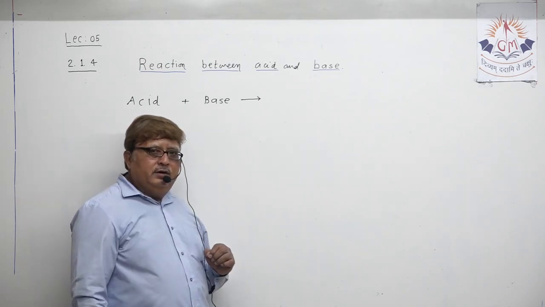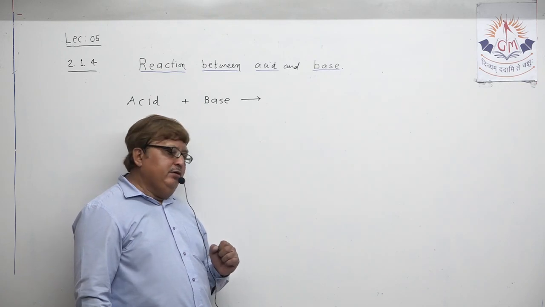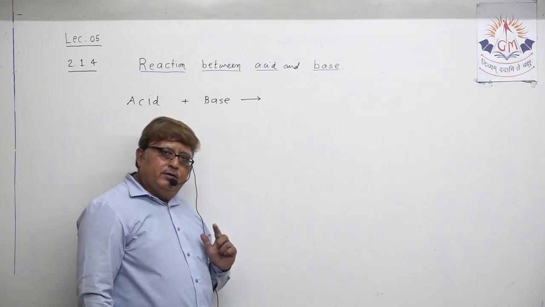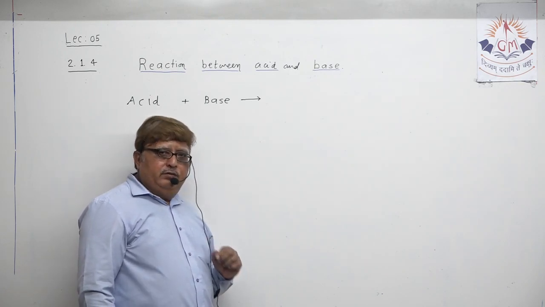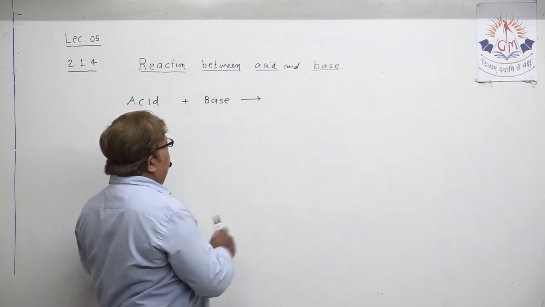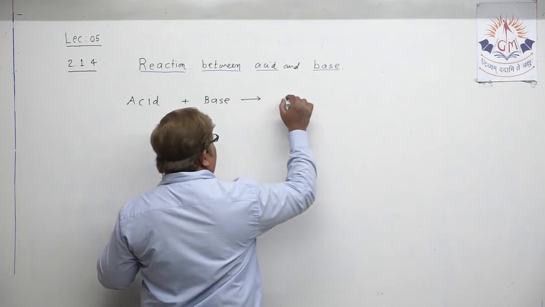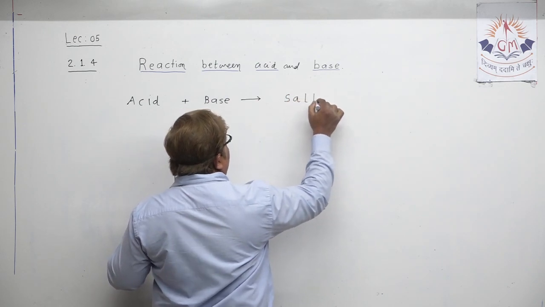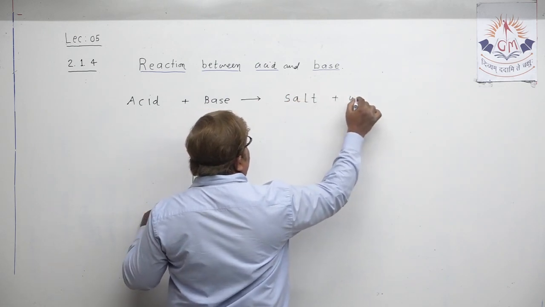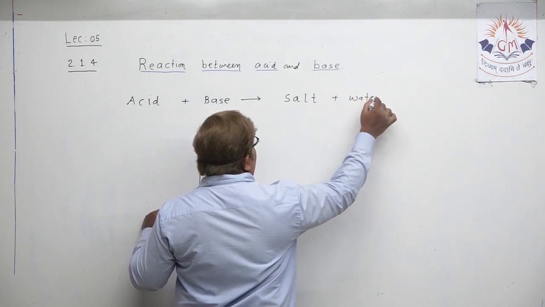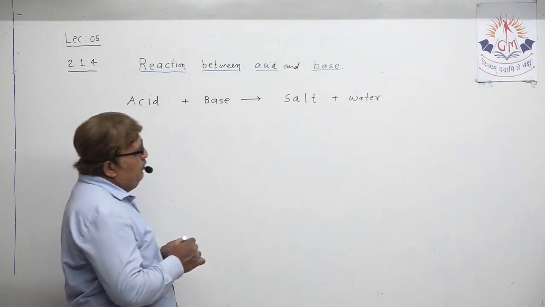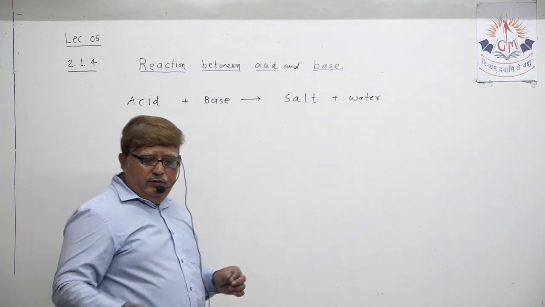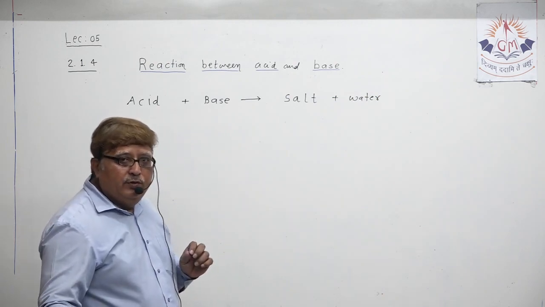So, when acid and base react with each other, they cancel each other's property and form salt and water. That is the general explanation of this particular chemical property.